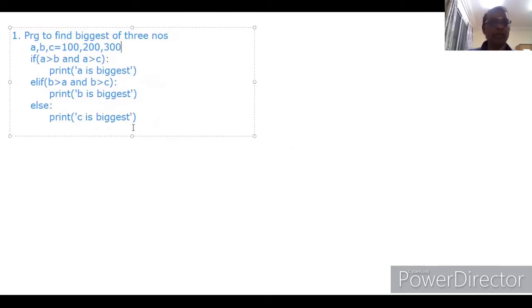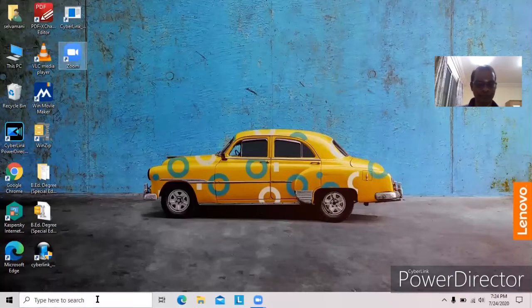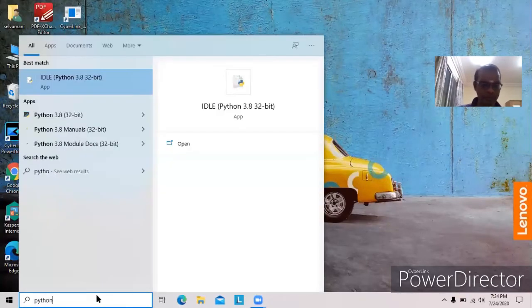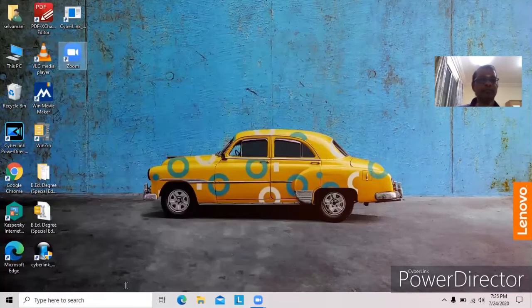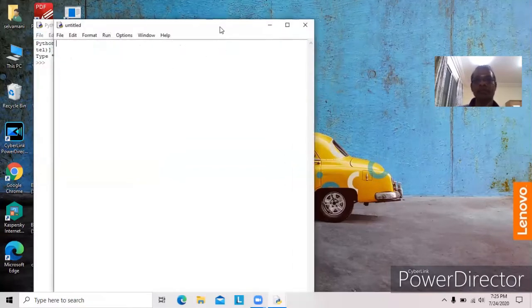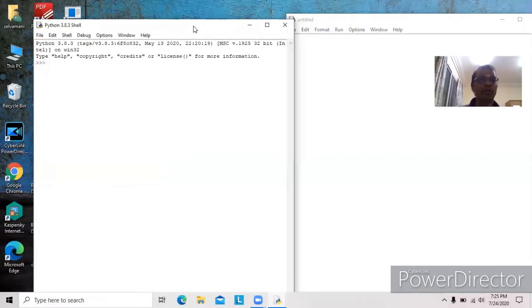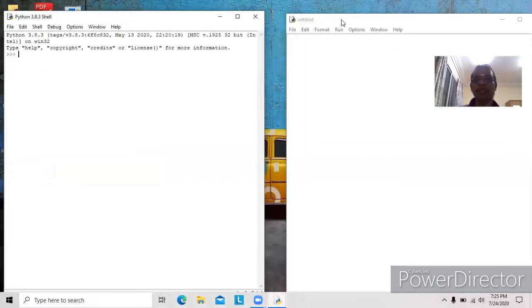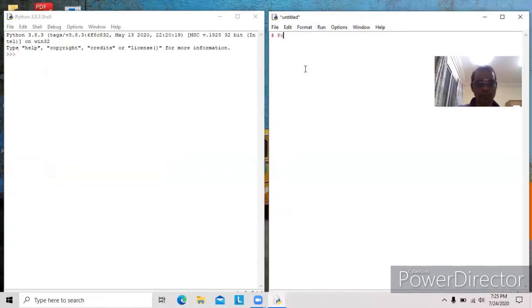Now I will write the same program to find the biggest of three numbers. Before finding the biggest of three numbers, we can write one more program to find the bigger of two numbers. Then you can easily understand. Bigger of two numbers.